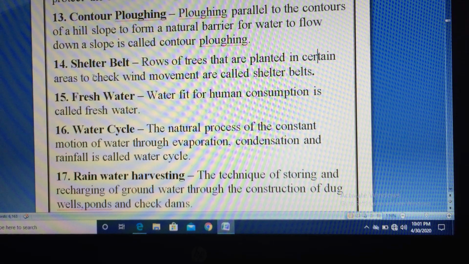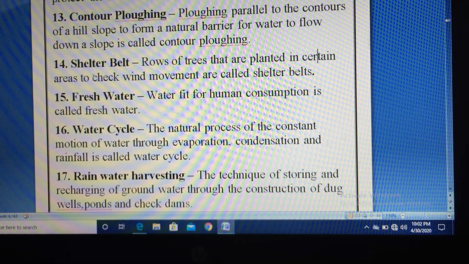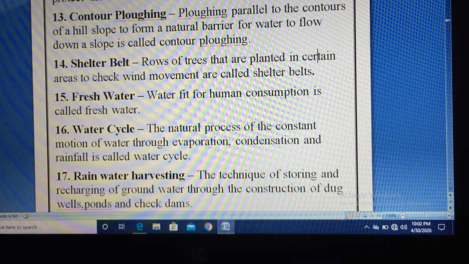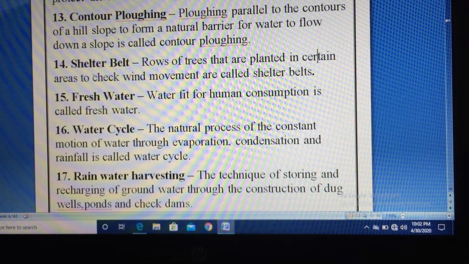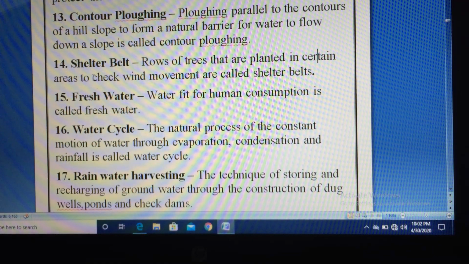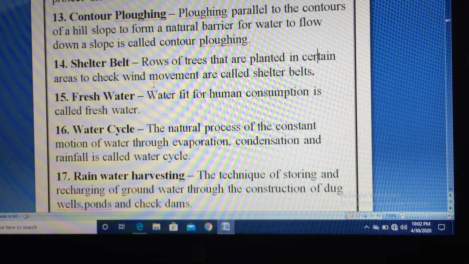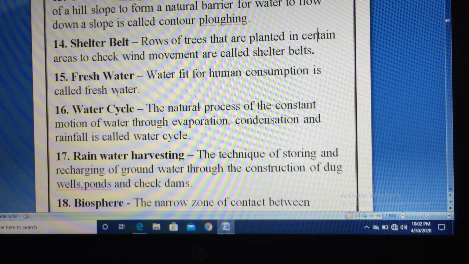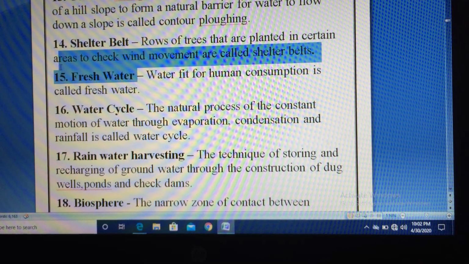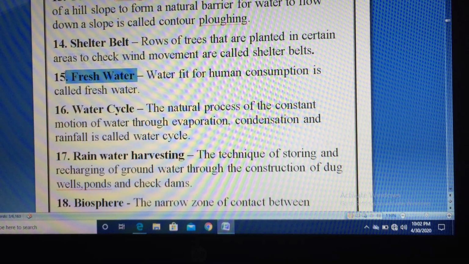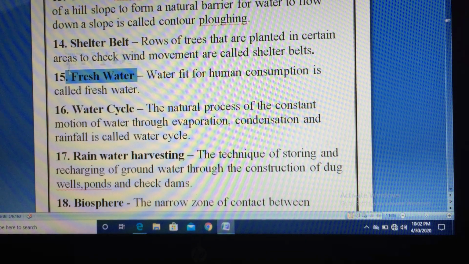Shelter belt. Rows of trees that are planted in certain areas to check wind movement are called shelter belts, right? Generally it is done in coastal or desert areas where heavy winds come, so they plant trees in a row to stop any kind of erosion and check the wind movement. Next is fresh water. Water fit for human consumption is called fresh water.